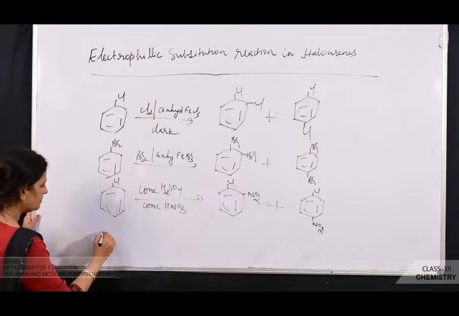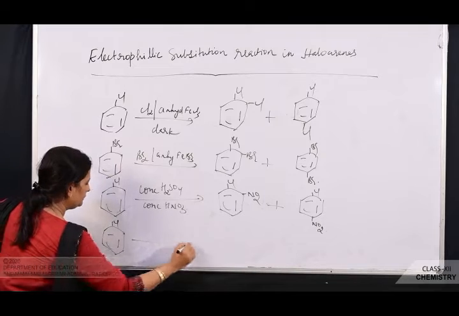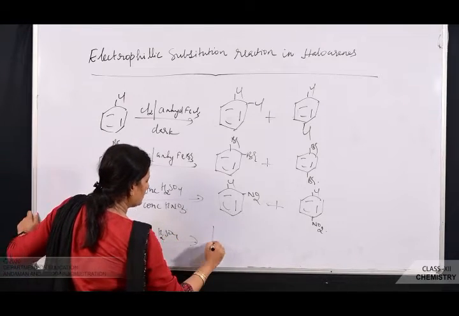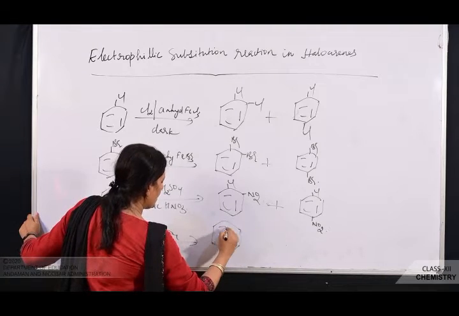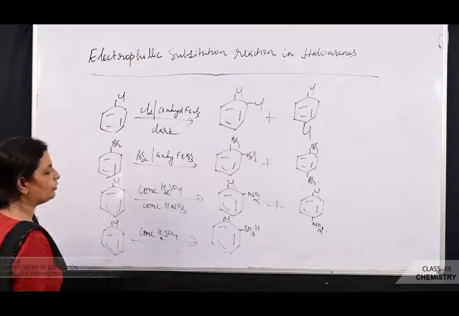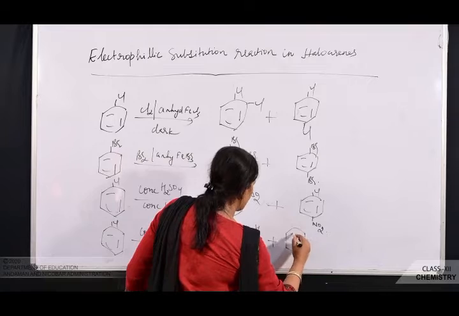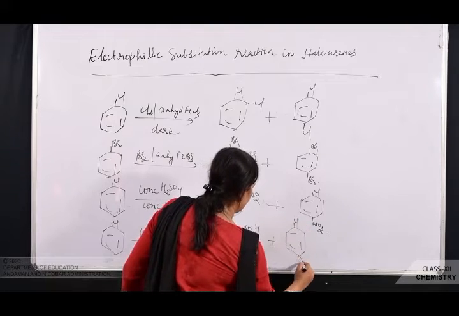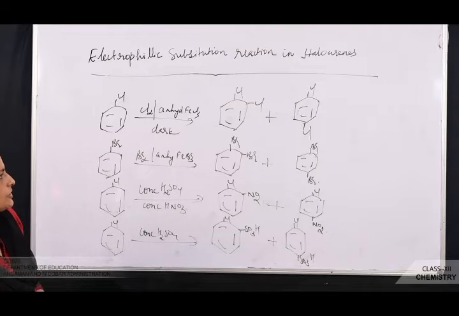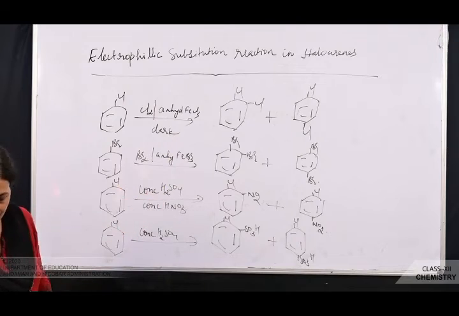Then is sulfonation. When treated with concentrated sulfuric acid, the attacking electrophile is what? SO3H. So you get ortho-chlorobenzene sulfonic acid and para-chlorobenzene sulfonic acid. So these are the examples of what? Electrophilic substitution reaction. Chlorination, bromination, nitration, sulfonation.